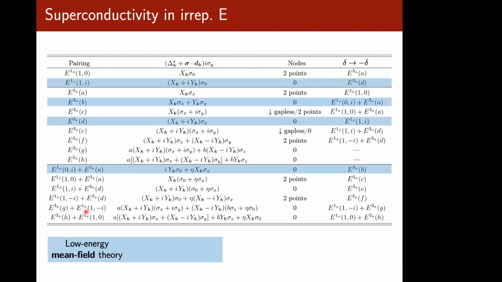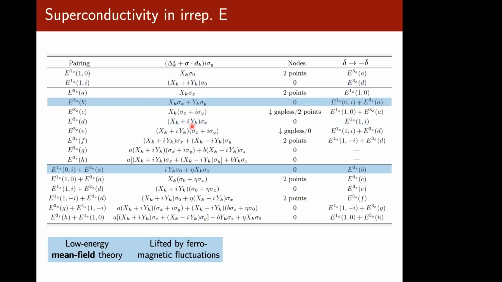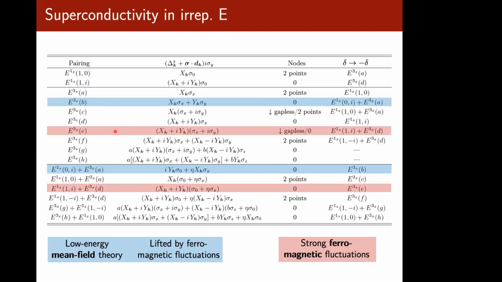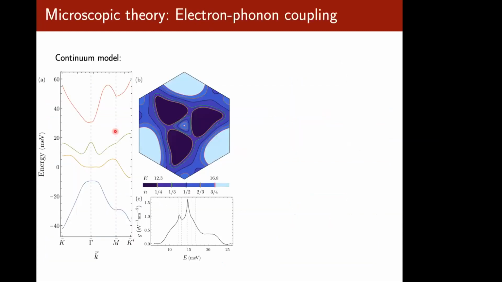If you look at a low energy mean field theory, we see that the states favored are this B state, which corresponds to this Balian-Werthamer kind of state from liquid helium, and this chiral unitary state. Here x_k and y_k denote complex functions on the Brillouin zone that transform as x and y under C3. Now if we add small ferromagnetic fluctuations, we favor the B and this admixture. In the presence of a magnetic field, the states that are favored are this nematic non-unitary and the chiral non-unitary state, whereas again this degeneracy is lifted by strong fluctuations.